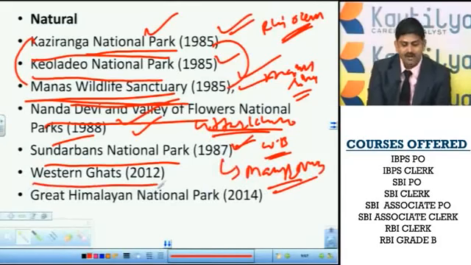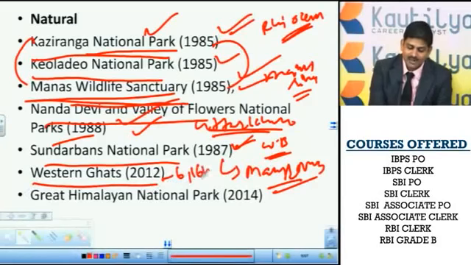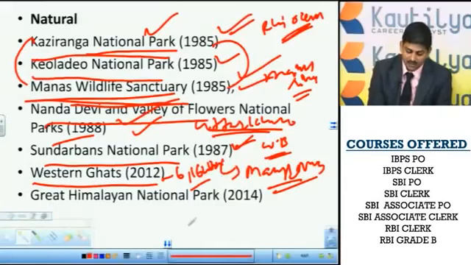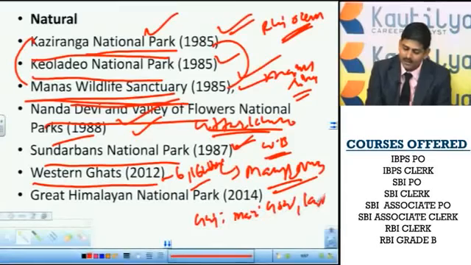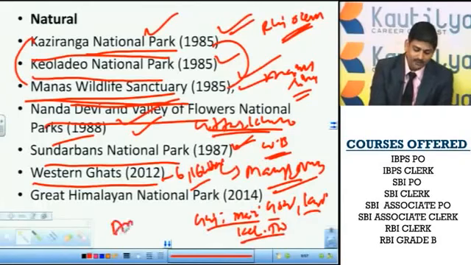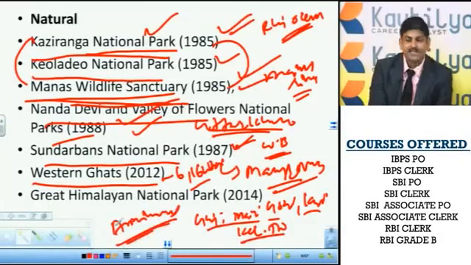Next, Western Ghats. If you see the western side of India, in 6 states, at a stretch of almost 1600 kilometers, you will see the Western Ghats in India. They are spread across almost 6 states. Suppose if you take Gujarat, followed by Maharashtra, then Goa, then Karnataka, then Kerala, then Tamil Nadu. 6 states are there. These Western Ghats are spread out, and the South Indian highest peak is Anaimudi. Anaimudi also lies in the Western Ghats, and this Anaimudi is in Kerala.